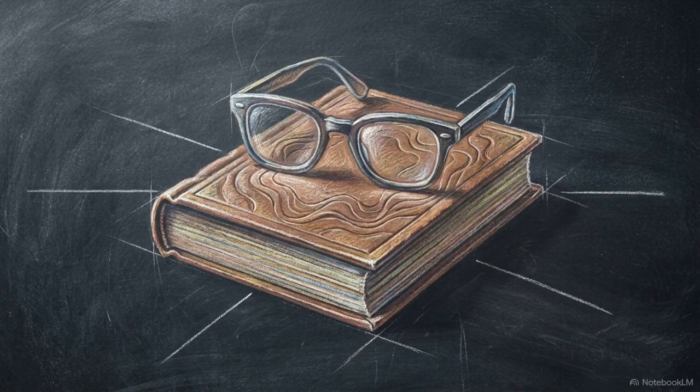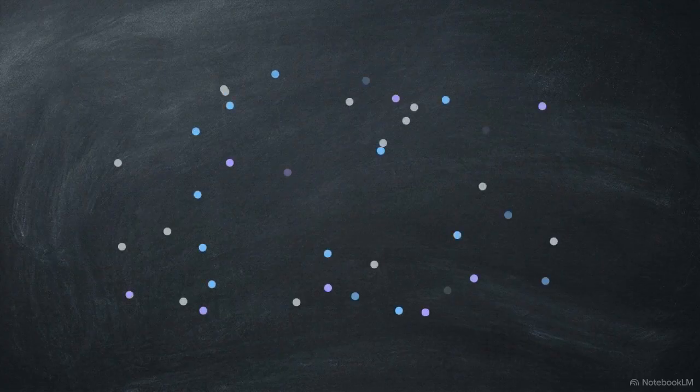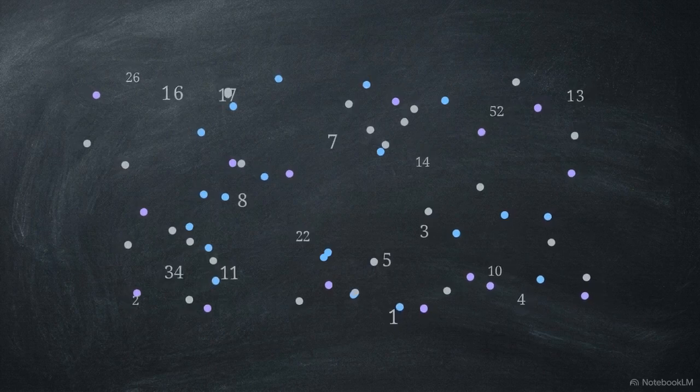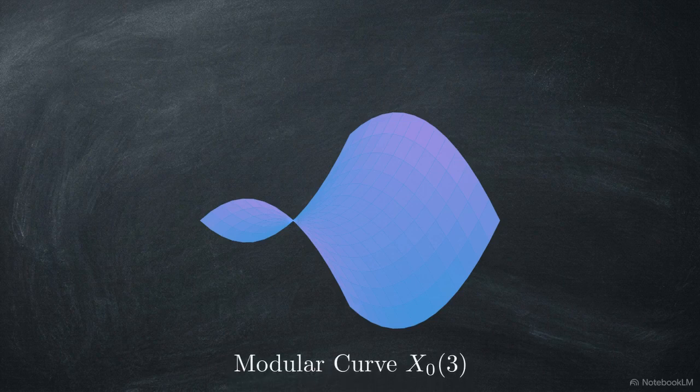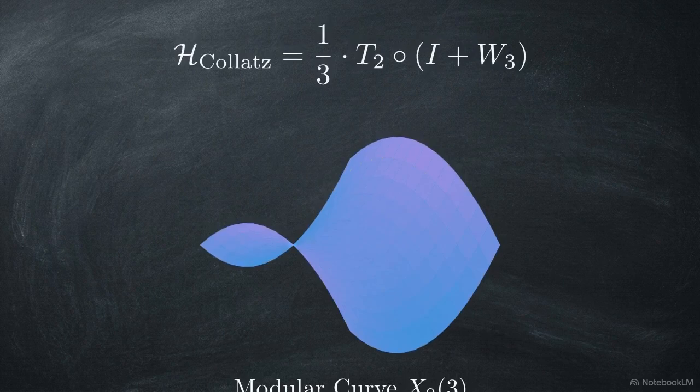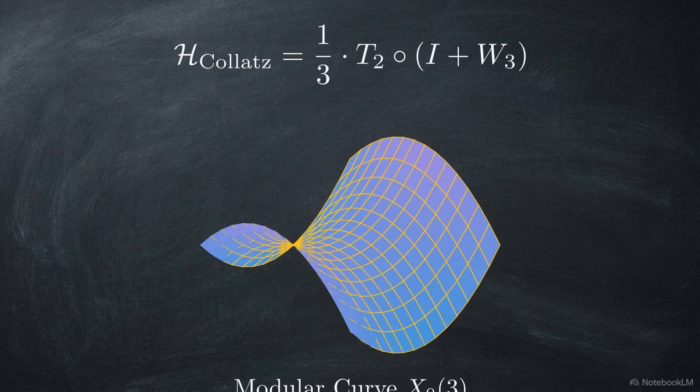The solution requires a global framework anchored in functional analysis and Adelic dynamical systems. Instead of plotting individual numbers, we apply Adelic theory to map the entire set of two-adic units onto a continuous topological space, the modular curve X0(3). On this continuous surface, we translate the discrete Collatz map into a dynamic transfer operator. This Collatz-Hecke operator allows us to evaluate the system's behavior holistically rather than point by point.